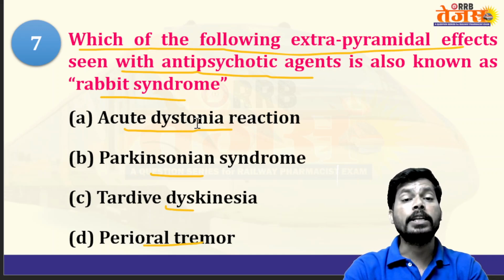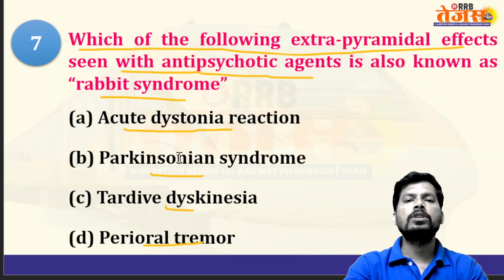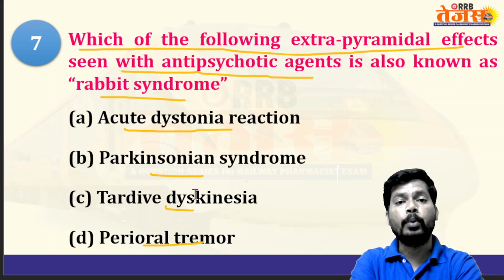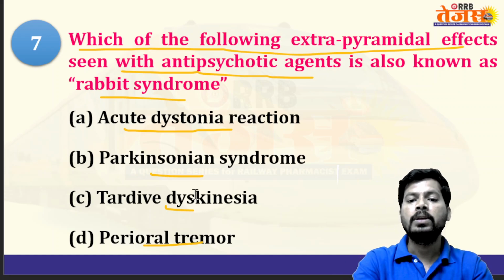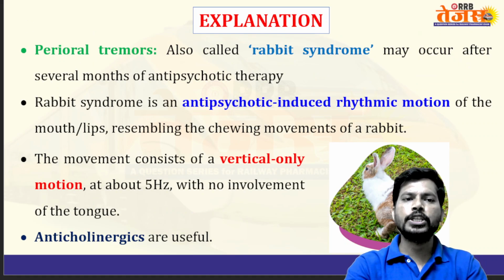So acute dystonia is an abnormality in the tone. Parkinsonism is an extrapyramidal symptom. Tardive dyskinesia is an extrapyramidal symptom, with involuntary movements of our body parts, especially the tongue as well as limbs and other body parts. And the answer is perioral tremor. And regarding the explanation here,